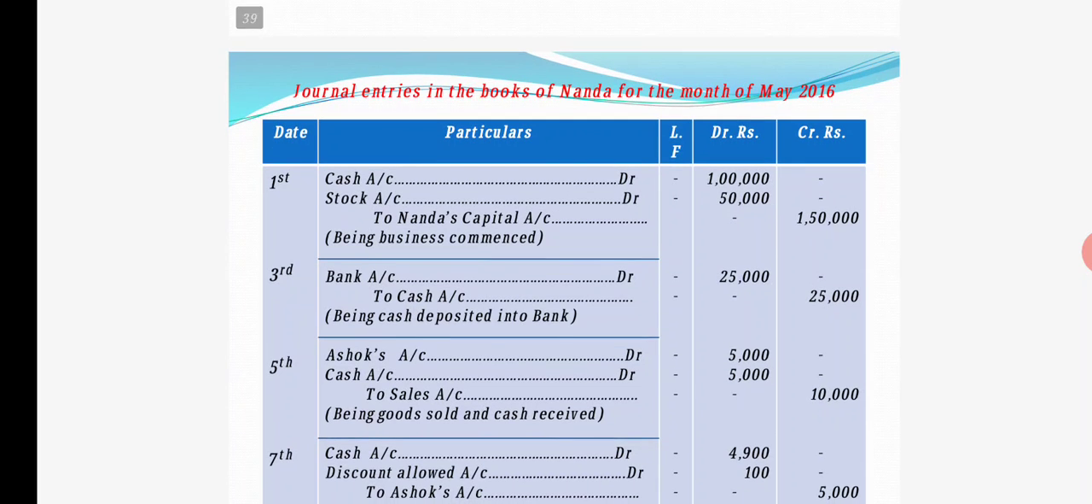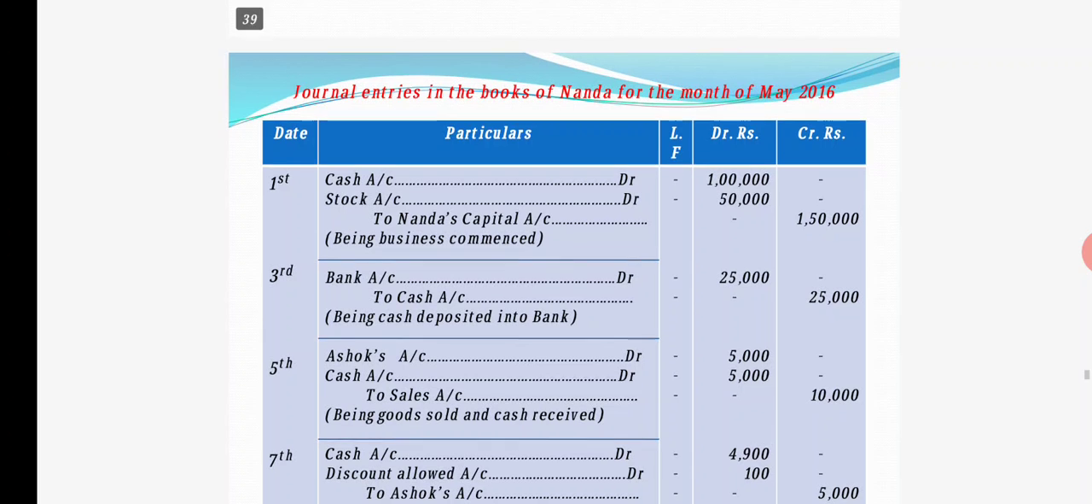Cash account debit, stock account debit, to Nanda's capital account, because she brought cash as well as stock here. So 1 lakh cash and 50,000 stock. Together, Nanda's capital account we will credit 1 lakh 50,000. What will be the narration? Being business commenced here. Okay.